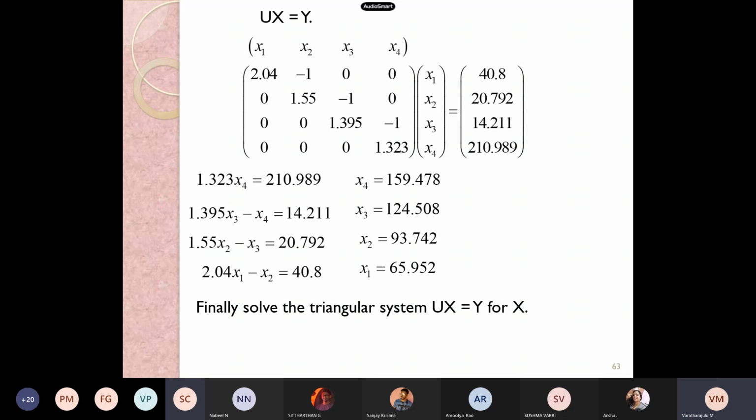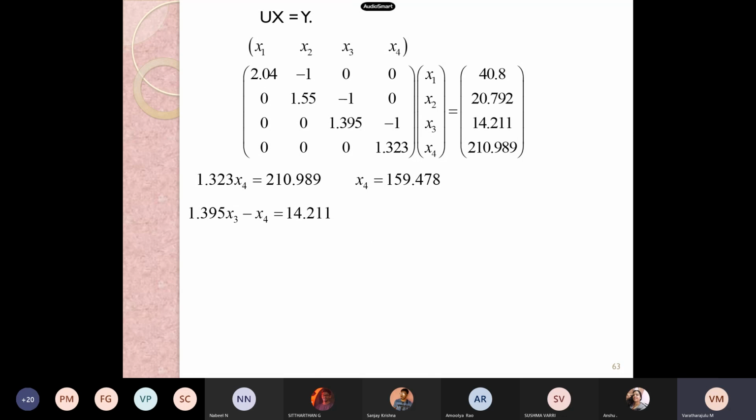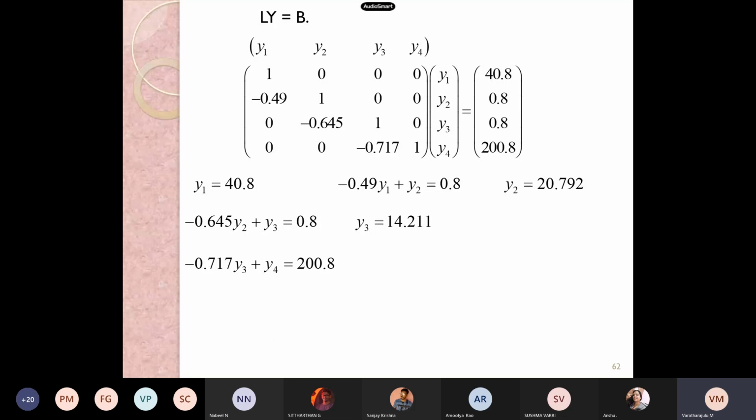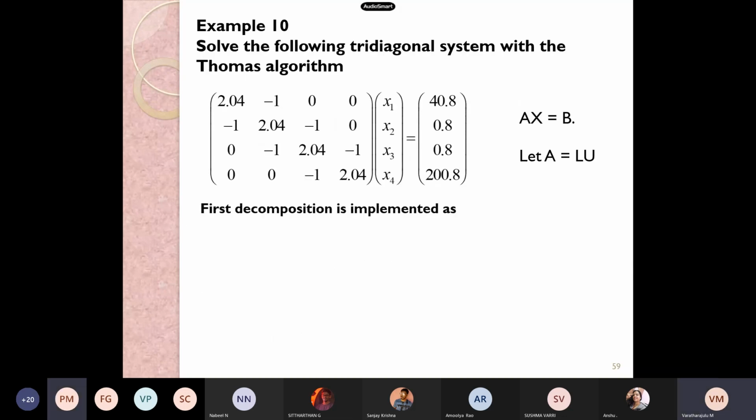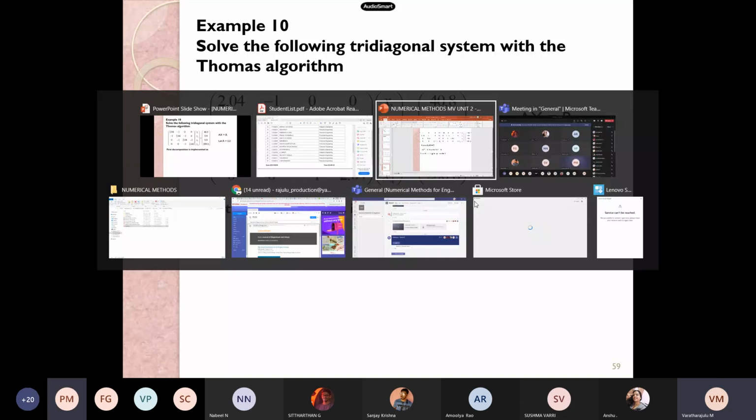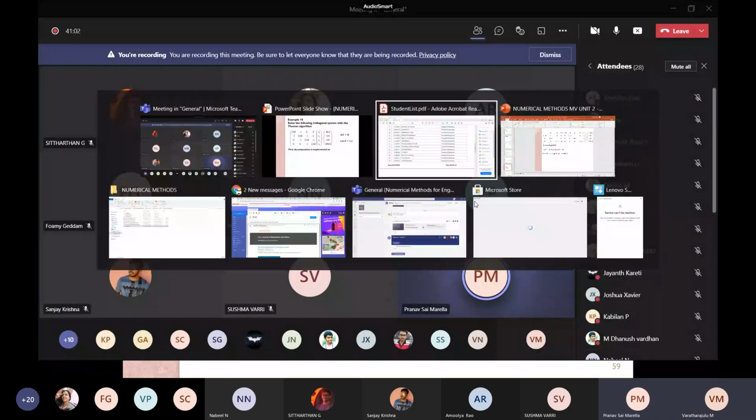Finally, the solution of the triangular system of equations is presented here, that is x1, x2, x3, and x4. Now I think someone asked. Pranav asked, I think. Pranav, have you asked the doubt? Now I think your doubts are cleared. Someone asked about the minus 1 we are taking. Yes, Pranav, now your doubts are cleared.